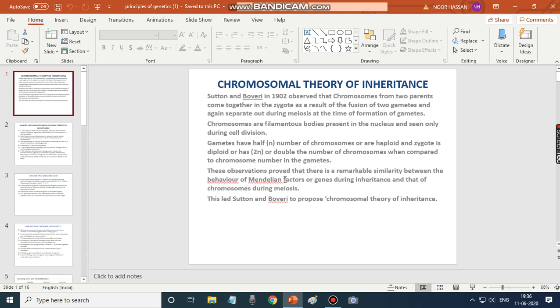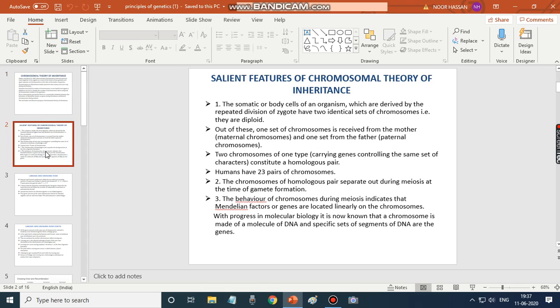These observations proved that there is a remarkable similarity between the behavior of Mendelian factors or genes during inheritance and that of chromosomes during meiosis. So this led Sutton and Boveri to propose this theory, the chromosomal theory of inheritance. Okay, we shall pass on to the next one. These are the salient features of the chromosomal theory of inheritance.